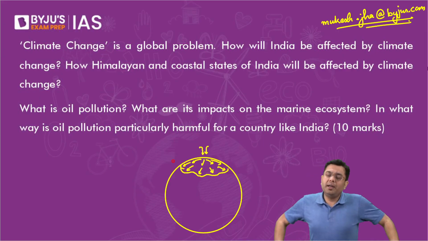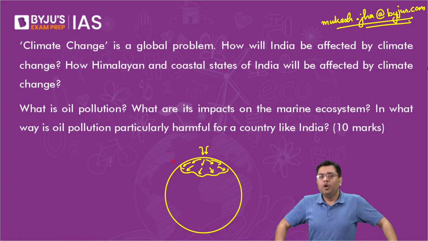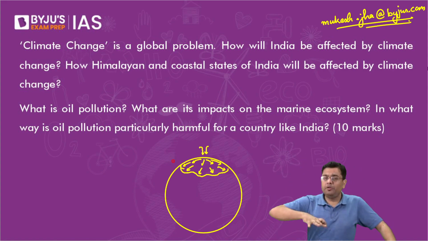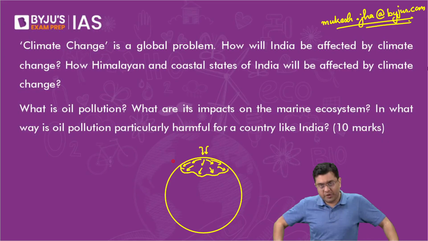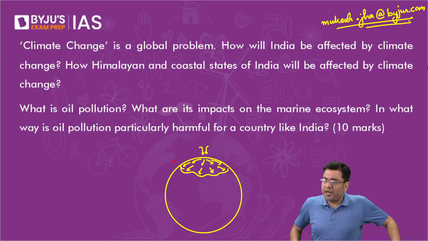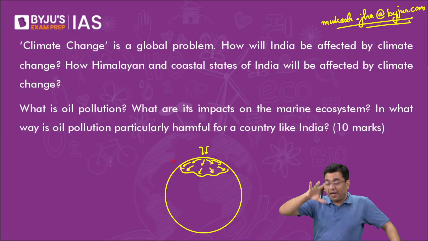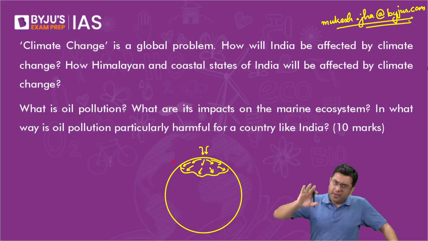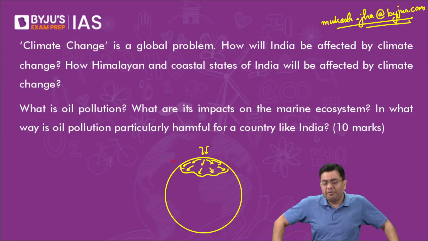Biodiversity hotspot, Aniket, is basically those areas where the amount of biodiversity that you find on the ground is going to be very substantial, a very large number, right? So there are two conditions: at least 1500 vascular species of plants should be found, and that area should have suffered at least 70% loss of biodiversity. So at least 1500 original or endemic species of plants should be found in that area. That is a necessary requirement.